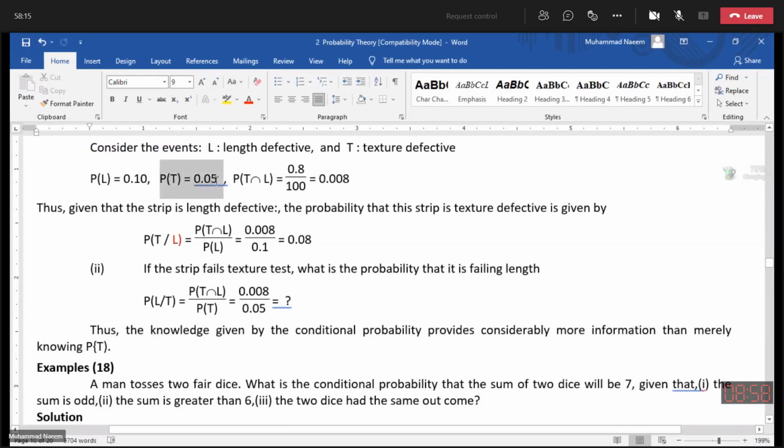Marginal probability of T is 0.05, which is not equal to the conditional probability. This means these events are not independent.